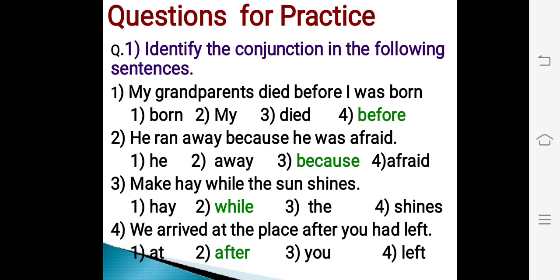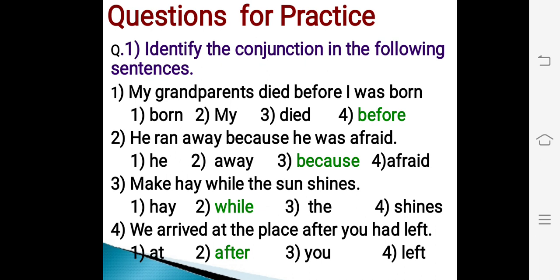Next sentence. He ran away because he was afraid. Options are he, away, because, afraid. Out of these four options, option number 3, that is because, is a conjunction used in the sentence. Hence, correct answer is option number 3.